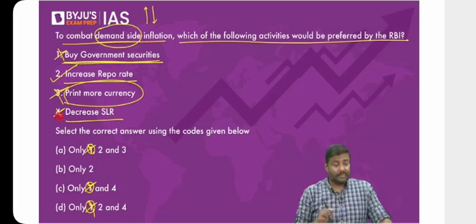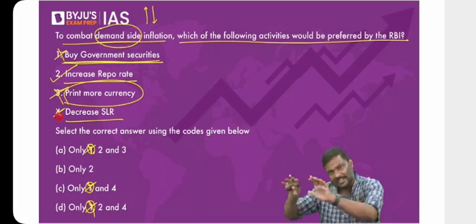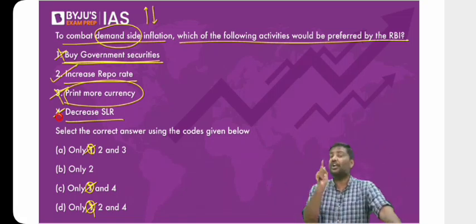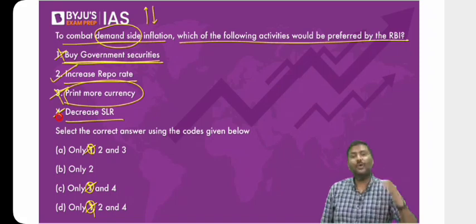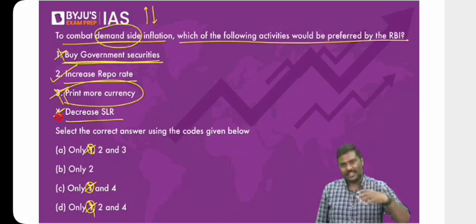Some of you are saying, but printing money doesn't mean increasing money. No, not generally. Printing more currency means it is assumed that it is used for issuing currency only. And anyways, let's assume you're right. You're saying, sir, printing is not equal to distribution. Show me the combination of 2 and 3. Please check. Is a combination of 2 and 3 in the options given? No. So again, even if it is given, I will say it will not be correct.